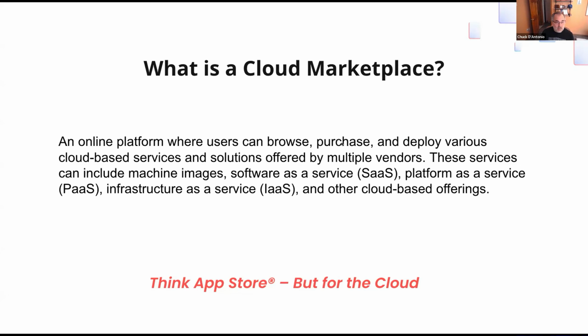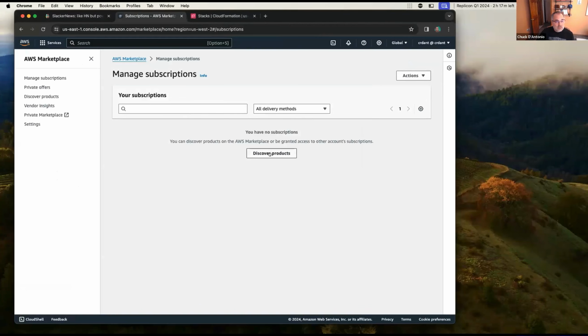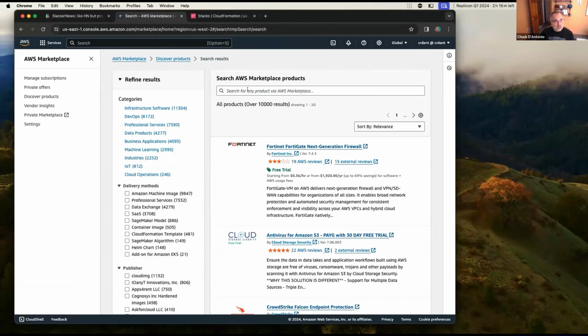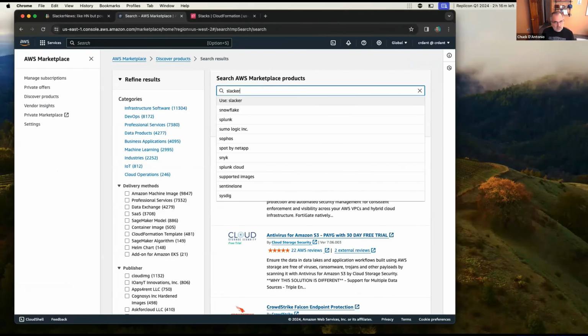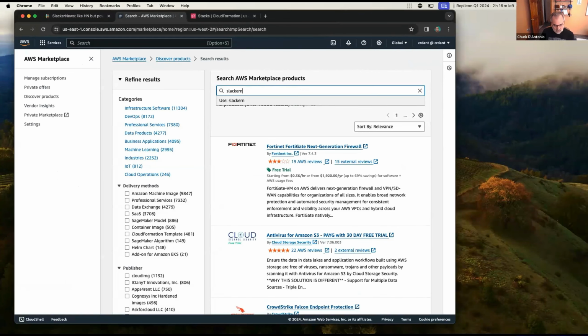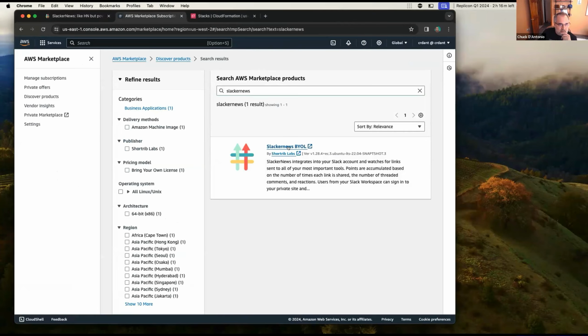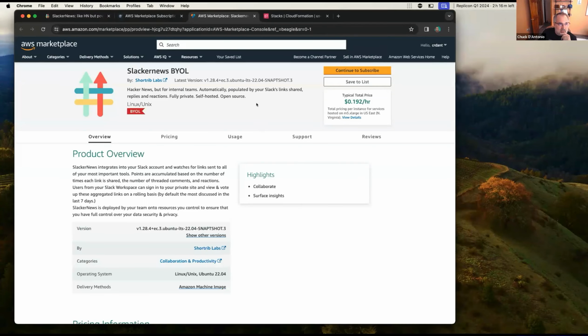So let's take a quick look at that. I'm going to look over here in an AWS account. I'm going to look for the Slacker News application. Let's search for that. And you can see I've got this instance of this application. It's got a little page with information about it and lets your customer go through and start the process of subscribing. You can see this one has a tag that says it's bring your own license, and it's named bring your own license here.